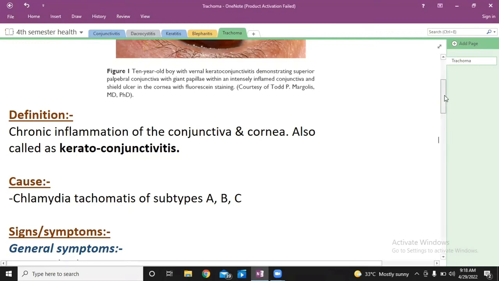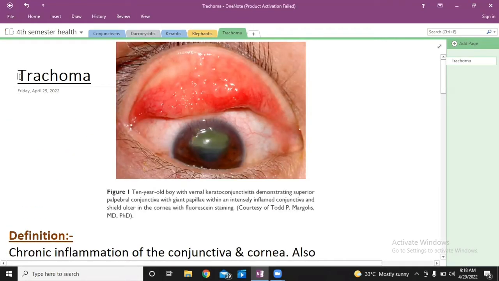Today we are going to discuss the disease trachoma. So what is trachoma? Trachoma is actually a disease of both the conjunctiva and cornea. But how will we define it? We will define trachoma as the chronic inflammation of conjunctiva and cornea.